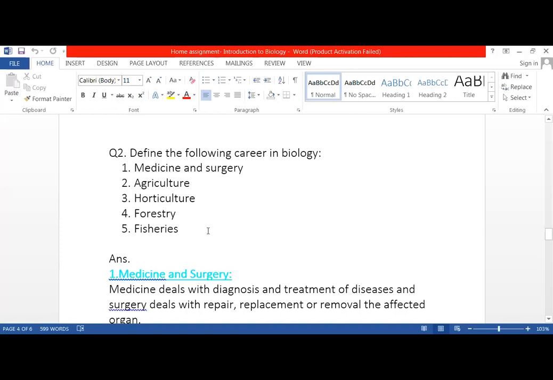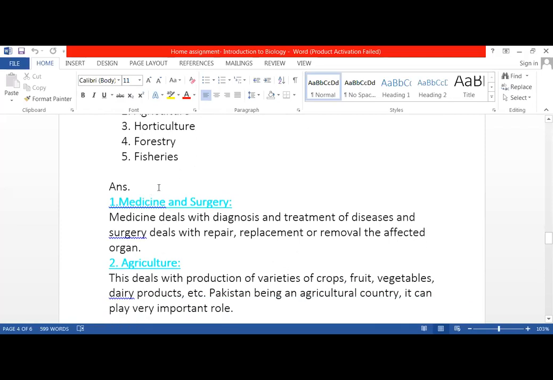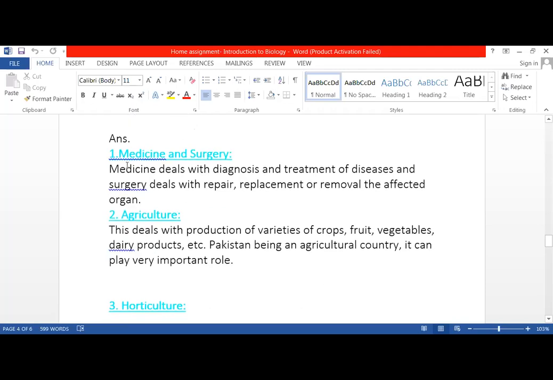Okay, so after writing down the questions and all the fields vertically, leave one line, then make a heading for medicine and surgery. Medicine deals with the diagnosis and treatment of diseases.